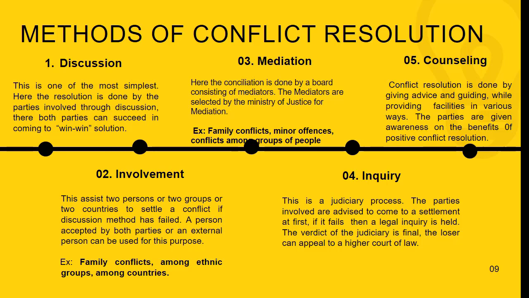Here what they are saying is, for example, if the discussion has not worked out, then what you can do is get a totally independent person who is not involved in this conflict but maybe knows both parties. Then that person can be a mediator who listens to the stories of both sides and then comes to a conclusion. These types of things are found in family conflicts and sometimes in religious groups also. Maybe two different religions are arguing, and a third party religious person can come and listen to it and then try to solve it.